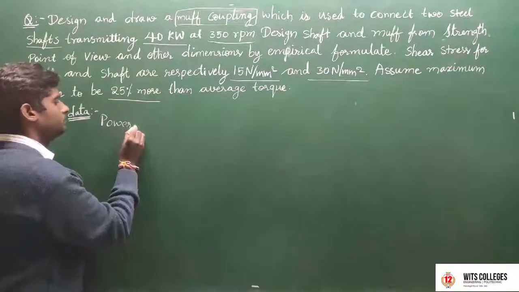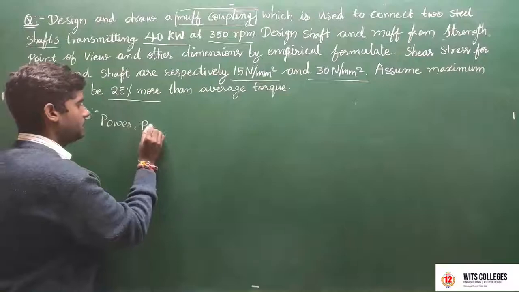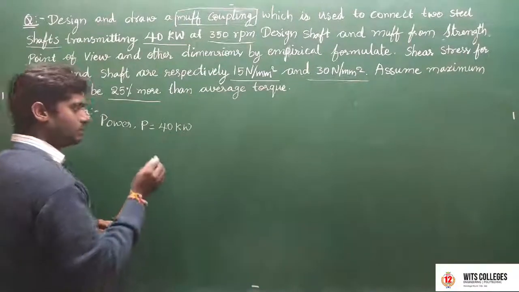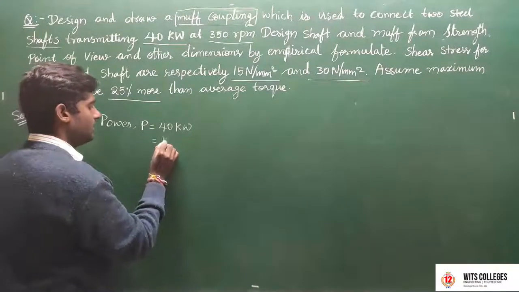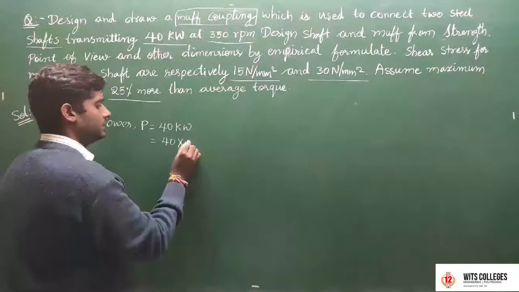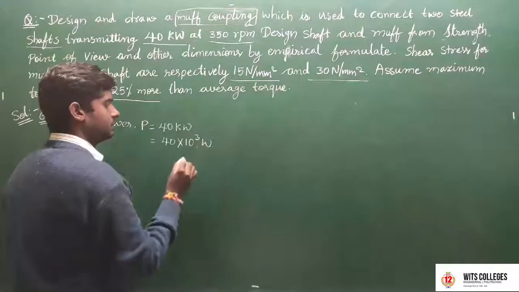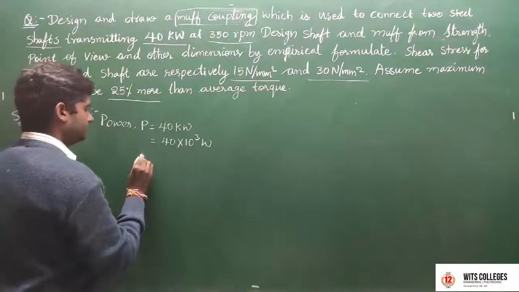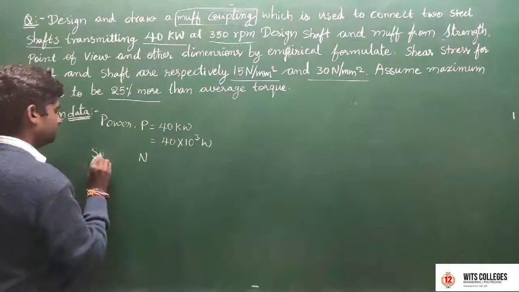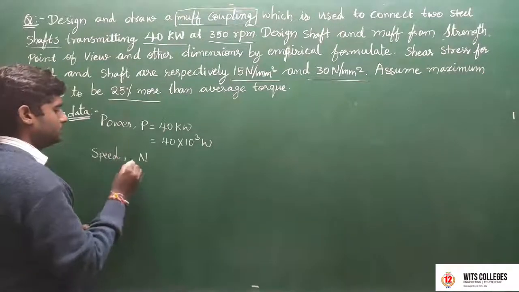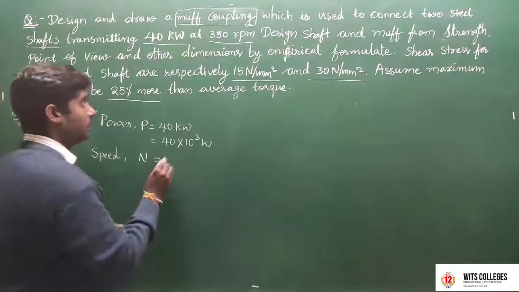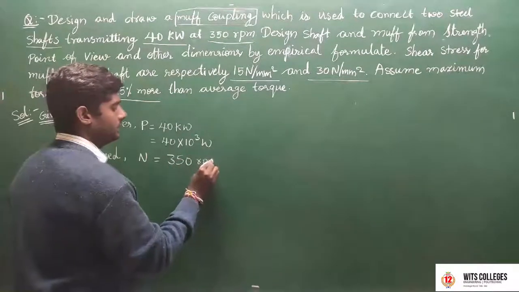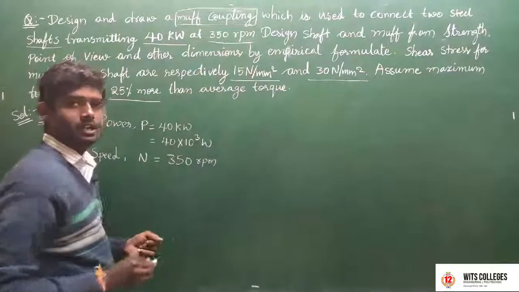Power P is equal to 40 kilowatts, converted into watts, 40 into 10 to the power of 3 watts. Next, the speed n is equal to 350 rpm.